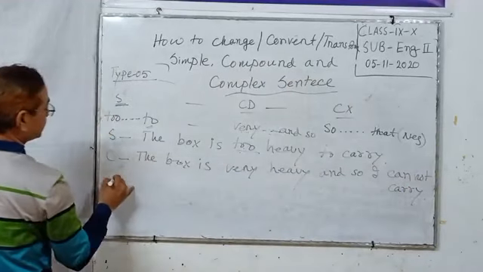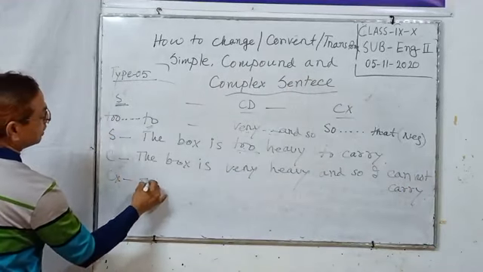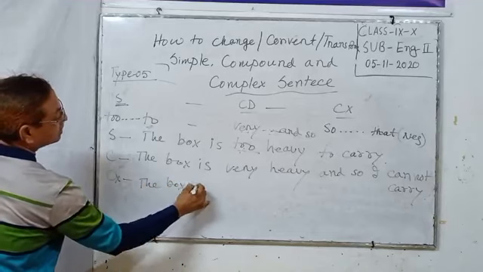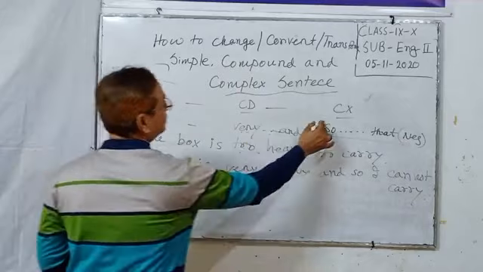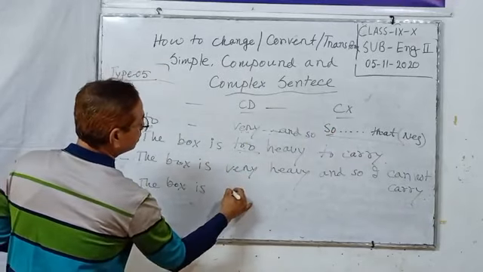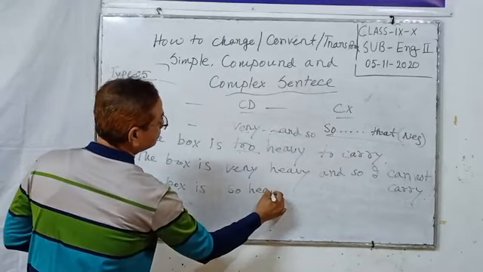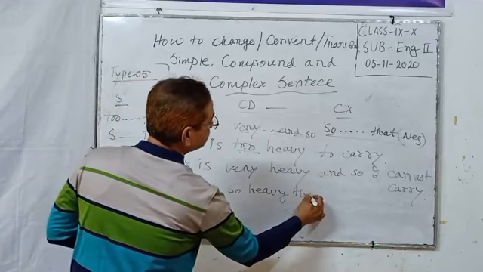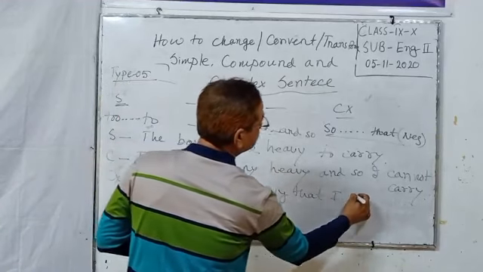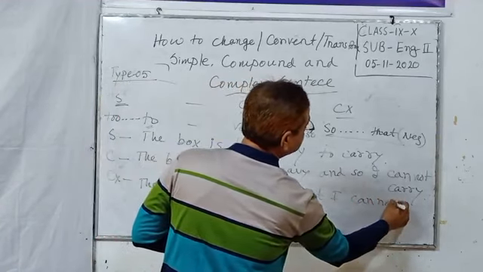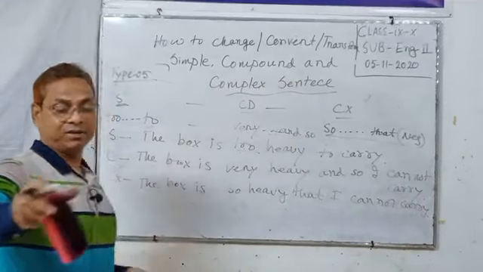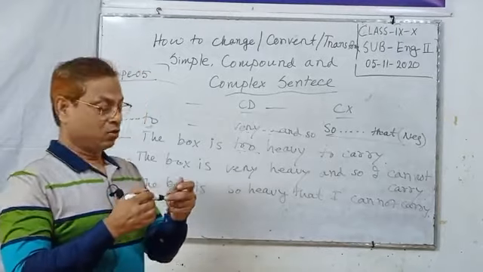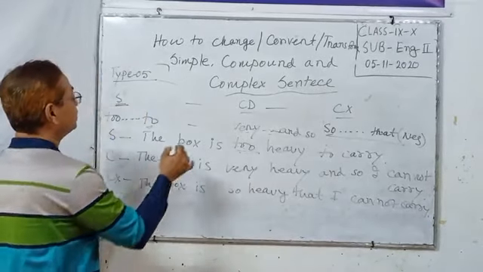In complex sentence, this structure is used: the box is so heavy that I cannot carry it. Dear students, one more thing I want to say.